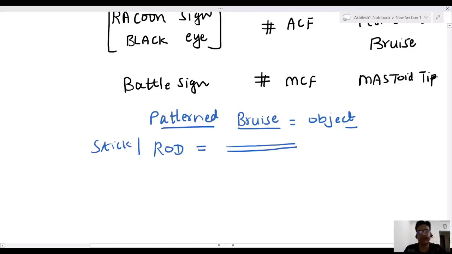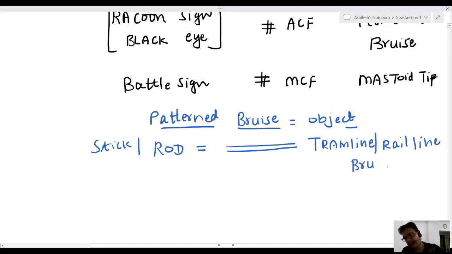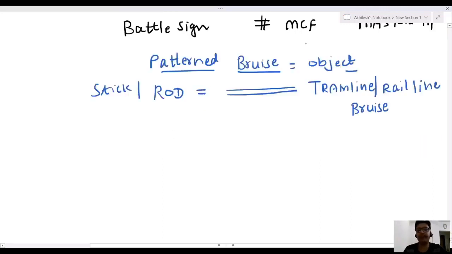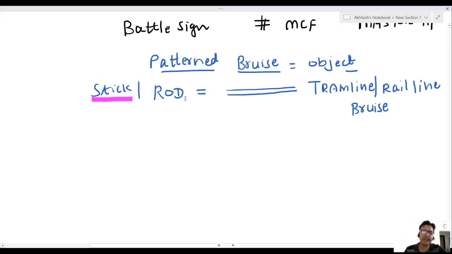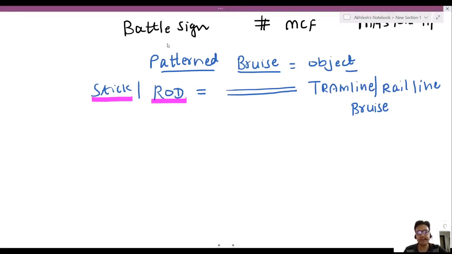This is known as a tram line or railway line bruise. तो अगर आप किसी लकड़ी से मारोगे तो सीधी सी लाइन बनेगी. That is known as a tram line or railway line bruise. First pattern bruise, this one.